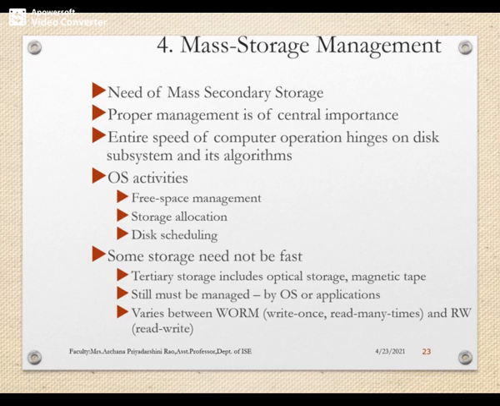Proper management of disk storage is of much importance, and the OS is responsible for handling free space management, storage allocation, and disk scheduling, like which part of the disk must be given for collecting input. All these things must be maintained and managed by the OS. Which part of the disk is free and how to manage the space within the disk must also be handled by the operating system.